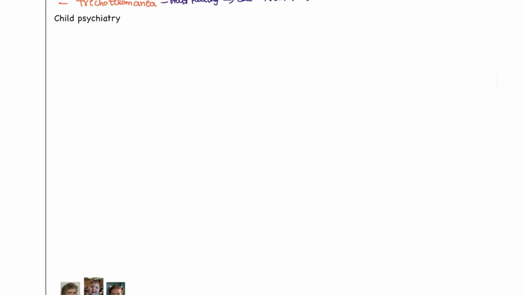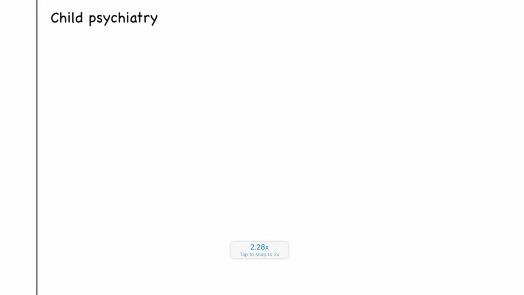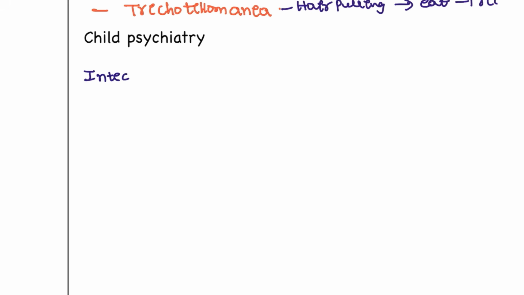Next, coming back to child psychiatry. In child psychiatry, different questions can be asked, and one among them is intellectual disability. Whoever the patient is having intellectual disability, we have to do the IQ staging for this patient.